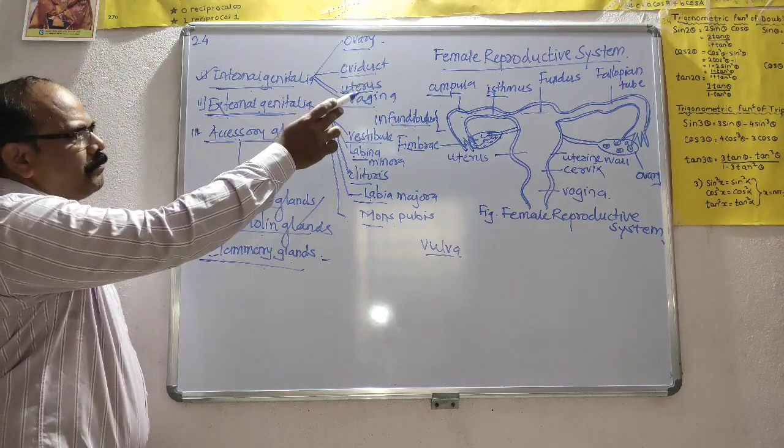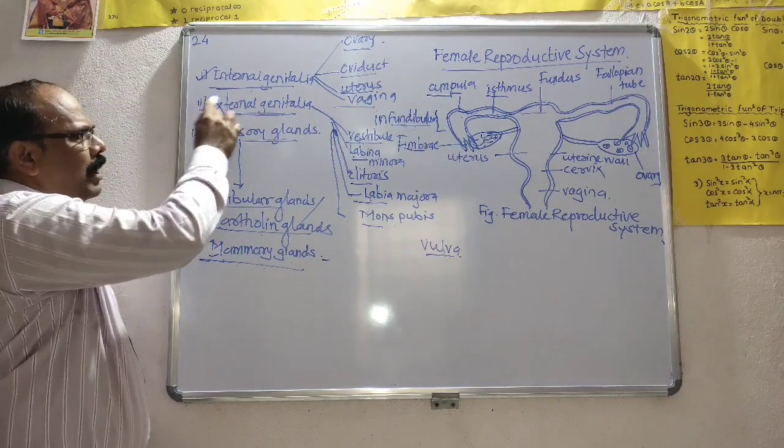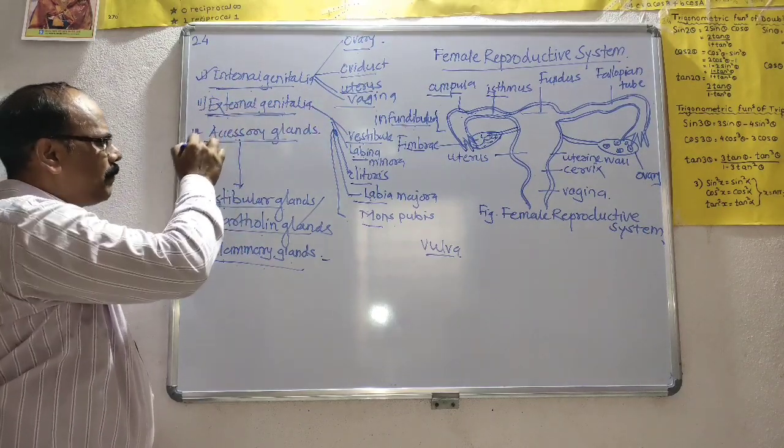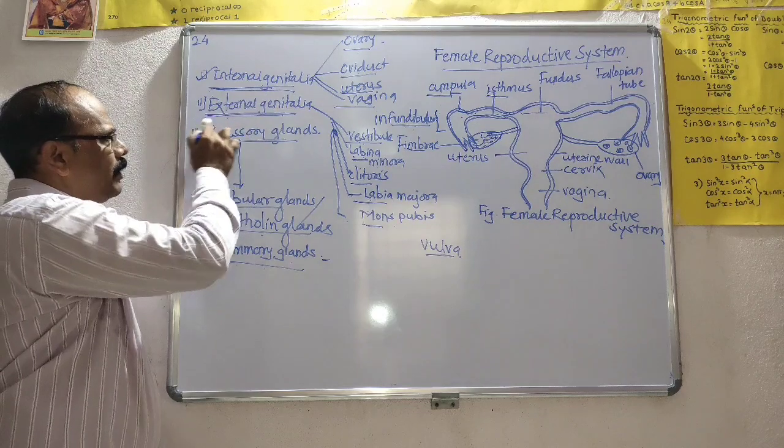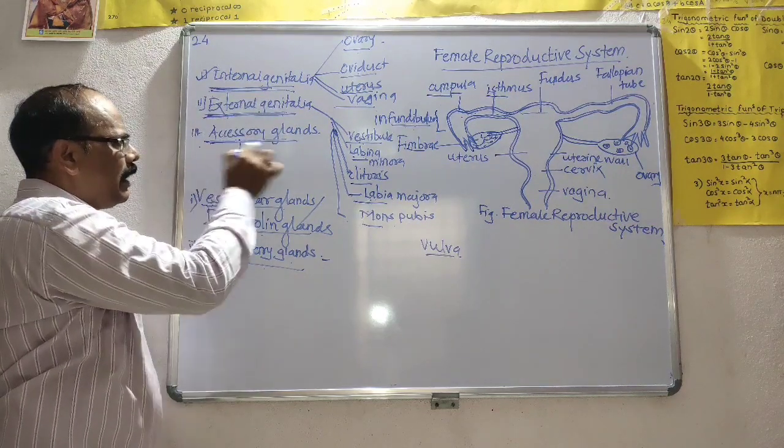Today we learned about the female reproductive system. Under the female reproductive system, there are three parts: the external genitalia, the internal genitalia, and the accessory glands.